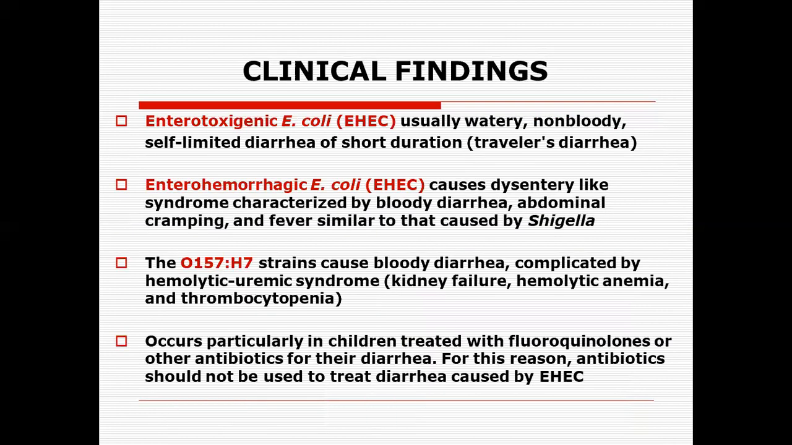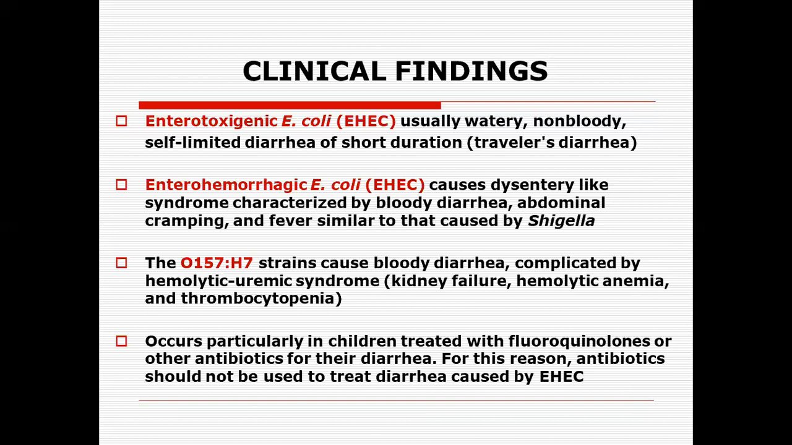Other clinical findings are based on the various strains of Escherichia coli. We all know that we have the enterotoxigenic Escherichia coli, which is termed ETEC, and it usually causes watery diarrhea. There is no blood. It is self-limiting diarrhea of short duration, and this is what we refer to as traveler's diarrhea. So traveler's diarrhea is caused by the enterotoxigenic strains of Escherichia coli.